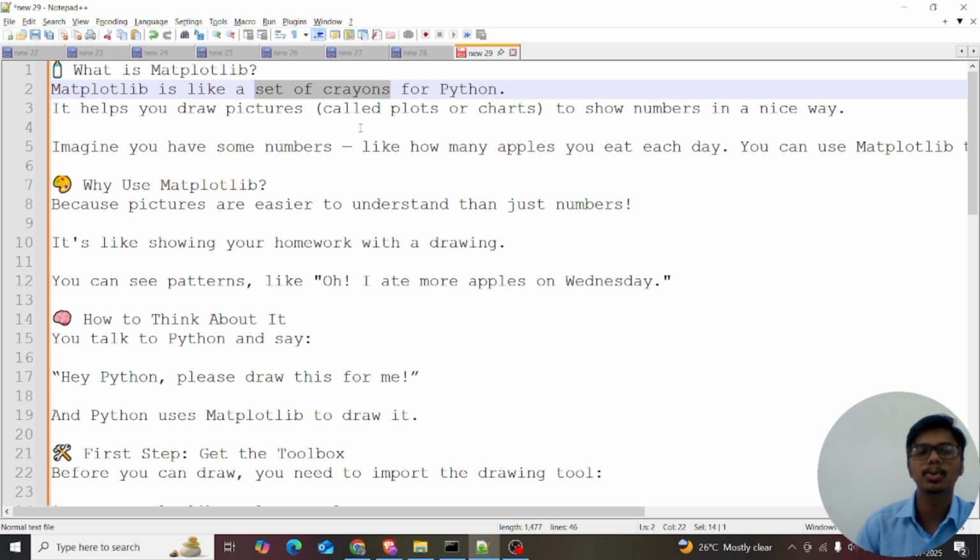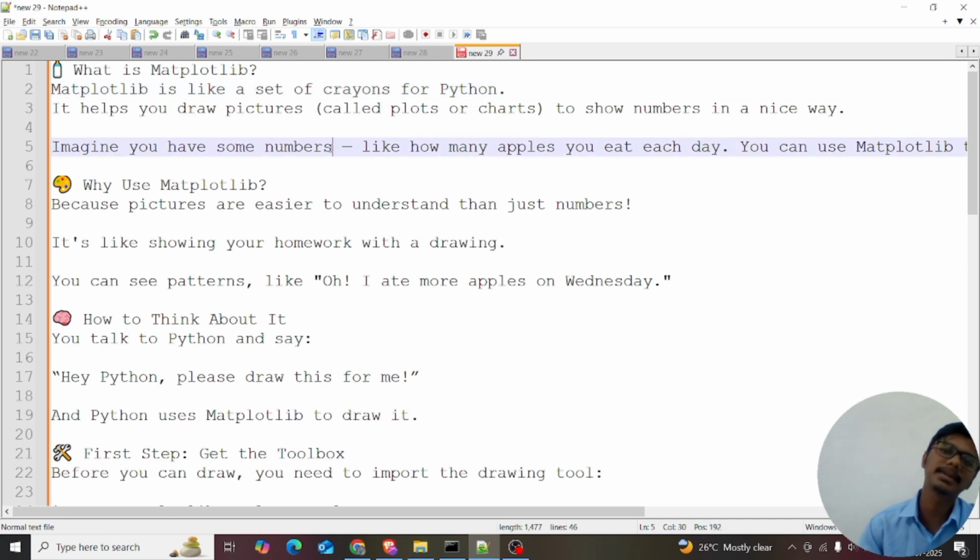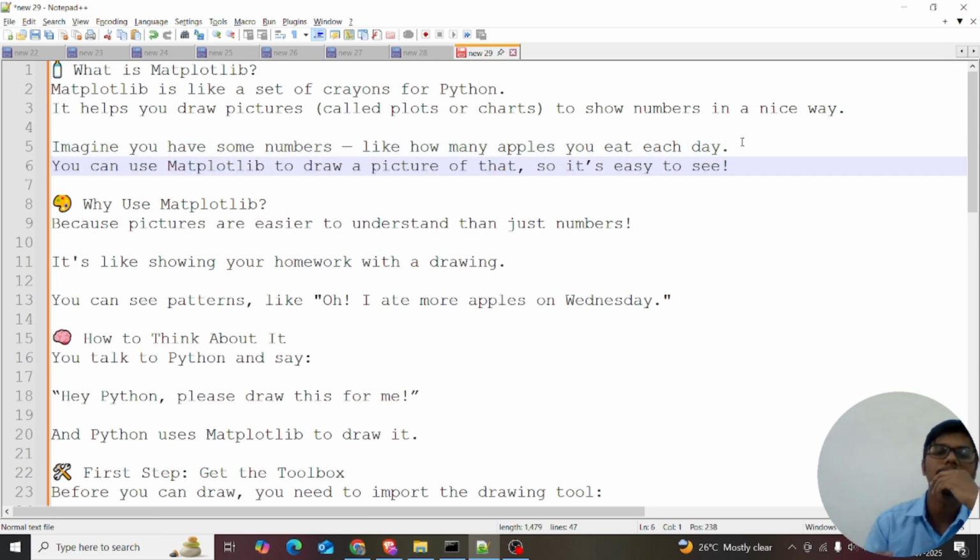It's like a set of crayons. It helps you draw pictures to show the numbers in a nice way. Imagine you have numbers like how many apples you eat each day. I want to find out how many apples I eat each day. So you can use Matplotlib. There are many visualization tools available in the market, like Power BI, Tableau, and Qlik.